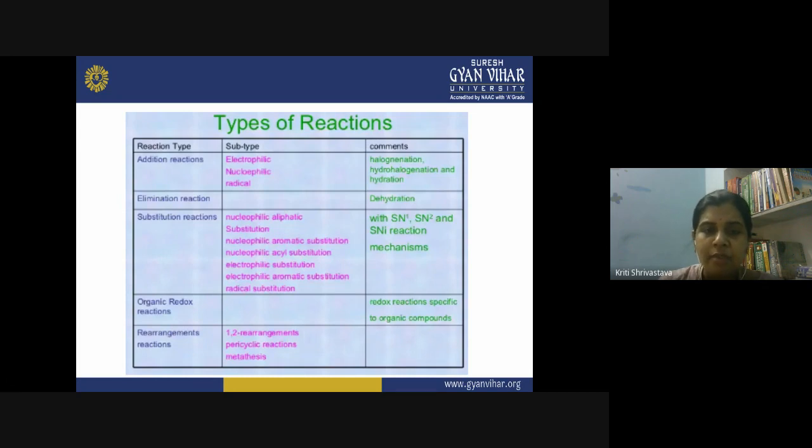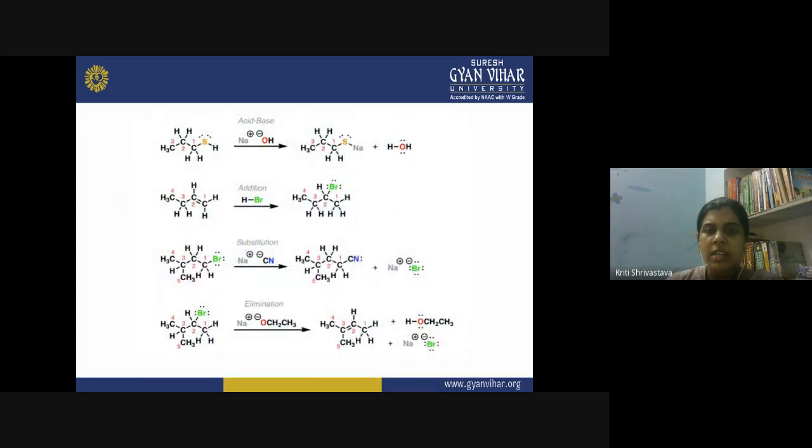You can have a 1,2 rearrangement, pericyclic reaction, or metathesis. They are simple rearrangement reactions, or maybe you are aware of many molecular rearrangement reactions like the Claisen rearrangement, then Baeyer's rearrangement. So many such rearrangements are known to us. So these are the different types of organic reaction mechanisms.